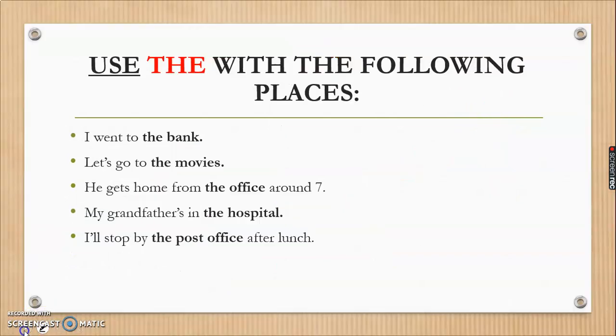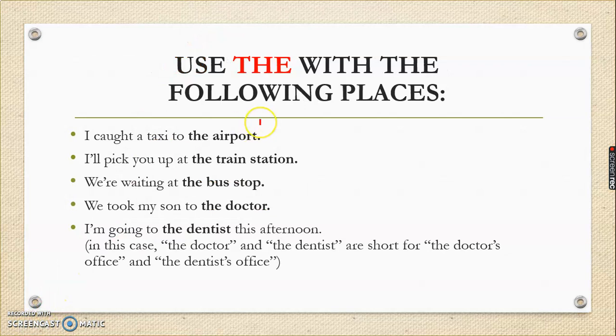So next, use the with the following places. Like I went to the bank, to the movie. Like he gets home from the office, the hospital, the post office. Here are certain specific words with which we use the. Okay. So next, we have to use the in these places also, like the airport, the railway station, the bus stop, the doctor. I'm visiting the doctor.